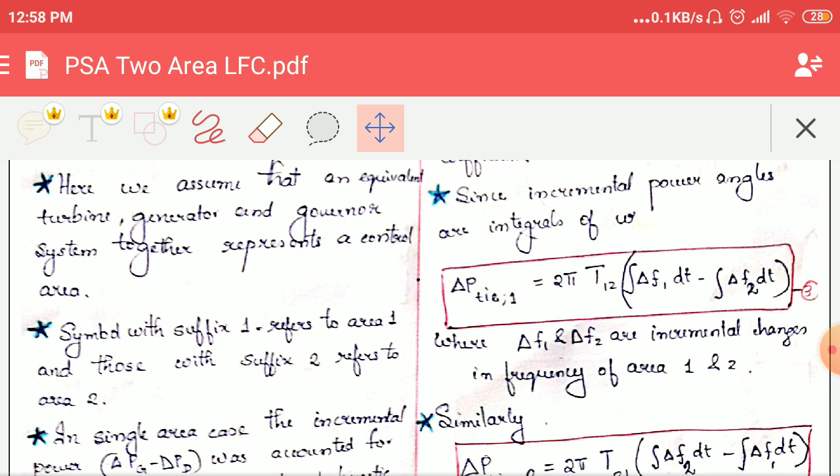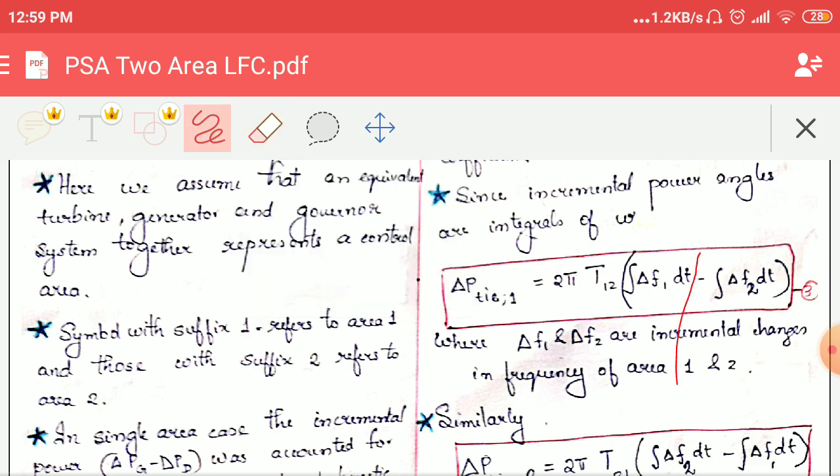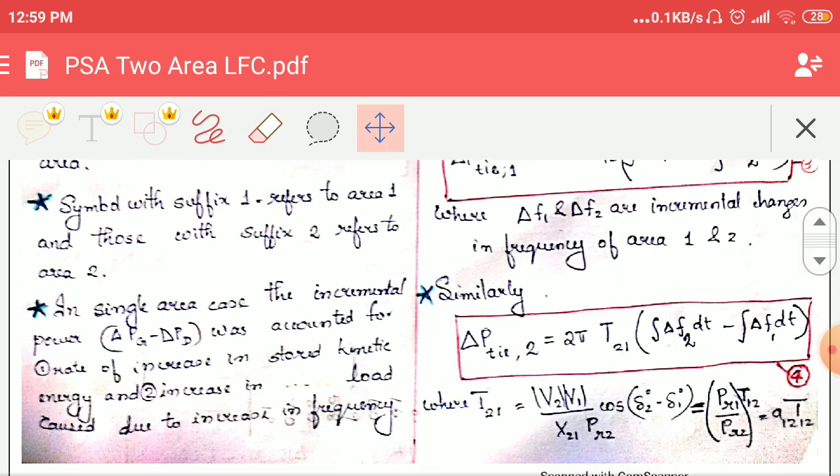So here you can see that instead of that delta delta 1 minus delta delta 2, it is mentioned now as integral of 2 pi delta f. 2 pi is a constant, we can take it outside. So the remaining equation becomes equation number 3, where delta f1 and delta f2 are the incremental changes in the frequencies of control area 1 and 2.